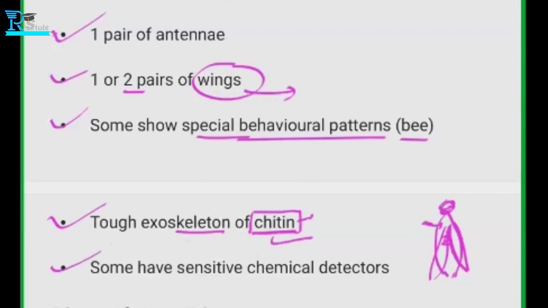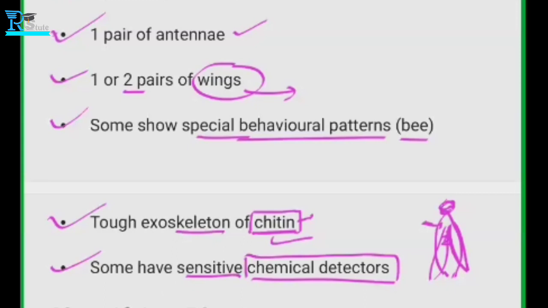Next one, some have sensitive chemical detectors. We have already discussed that they have a pair of antennae. Even inside their body, they have different parts which can detect chemicals.